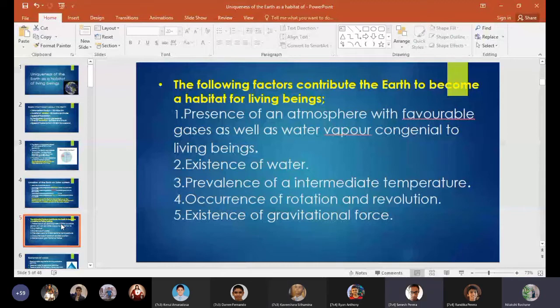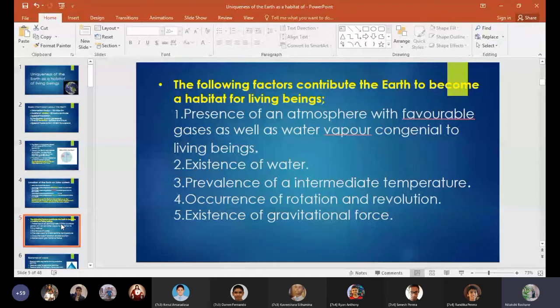What is the composition of the atmosphere? There are several gases. Oxygen, water vapor, carbon dioxide, argon. What are the gases available in the atmosphere? Oxygen, nitrogen, carbon dioxide, hydrogen, helium. Yes, okay. So in the atmosphere there are many favorable gases as well as water vapor. So water vapor is congenial to living beings.